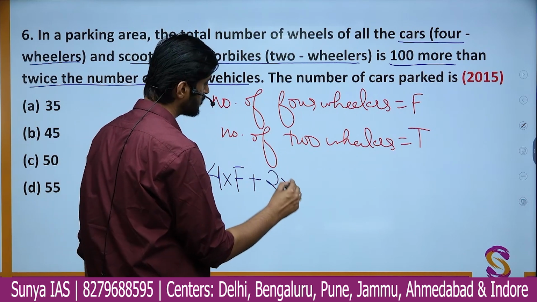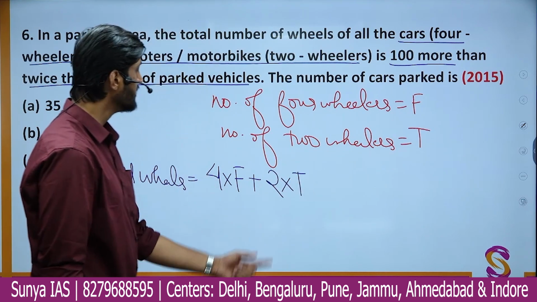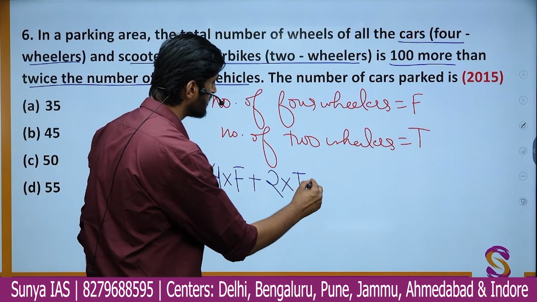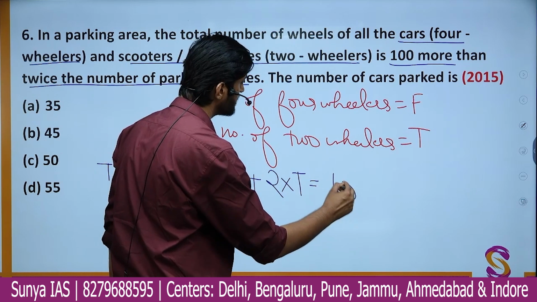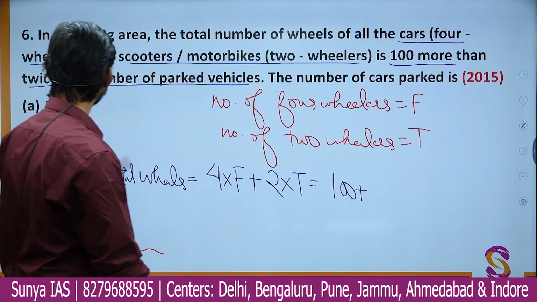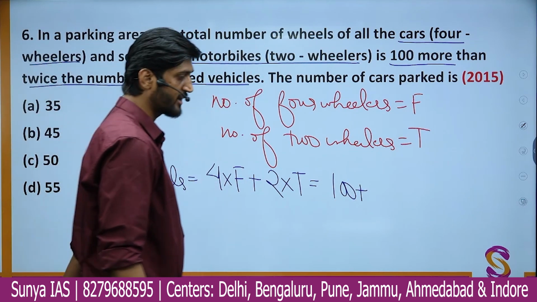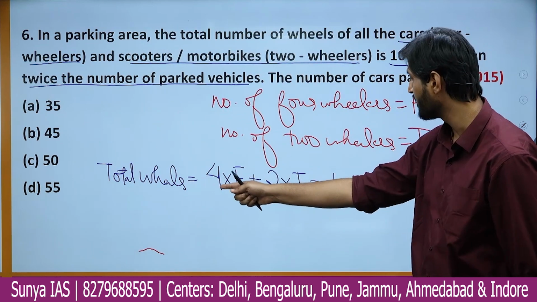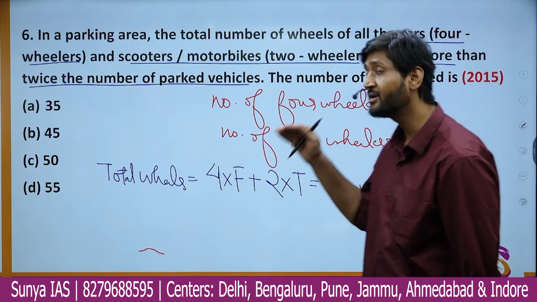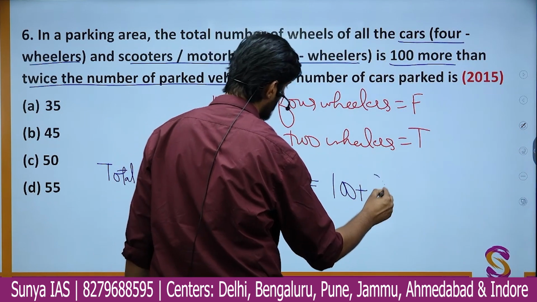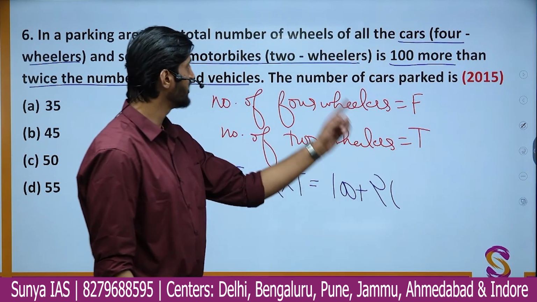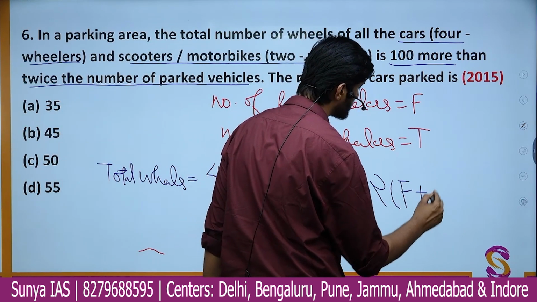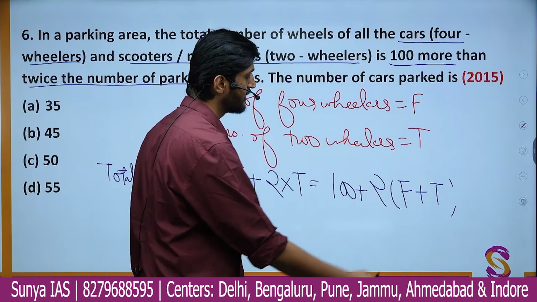So 2 into the number of two-wheelers. This quantity is 100 more than twice the number of vehicles parked in the parking lot. So this overall number of wheels is 100 more than twice the total number of vehicles parked. The total number of vehicles parked is simply F plus T, the four-wheelers and the two-wheelers.